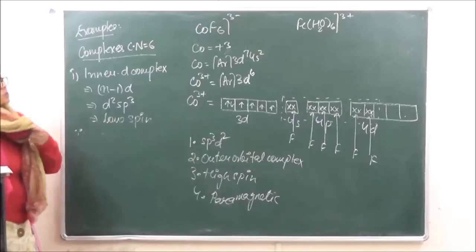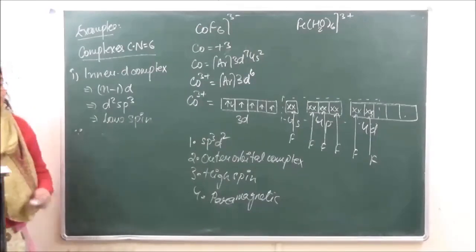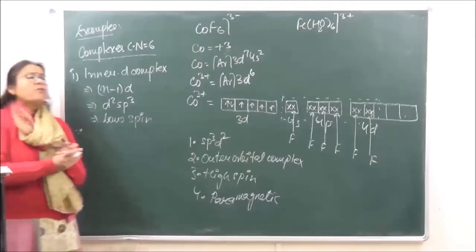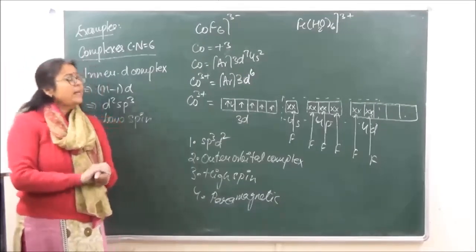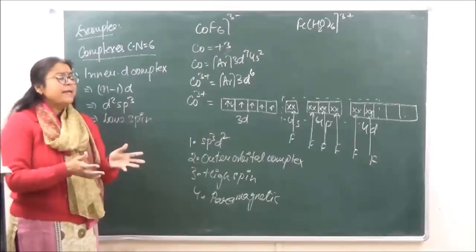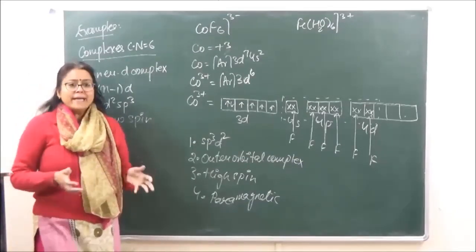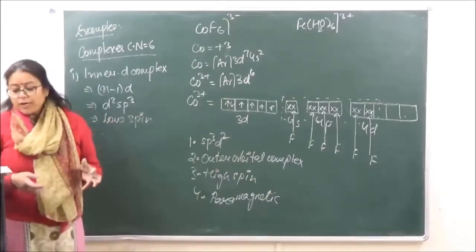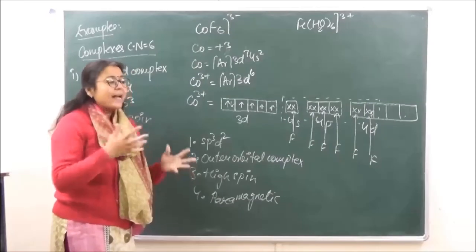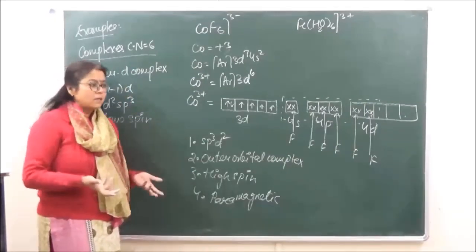Okay? So this is what our valence bond theory is, and this is how we come to know. But now this theory has a lot of limitations as well. Right? Although it gives us a complete idea about the magnetic character, still the theory does not explain the spectra of complexes. Spectra means why they are going to be colored.